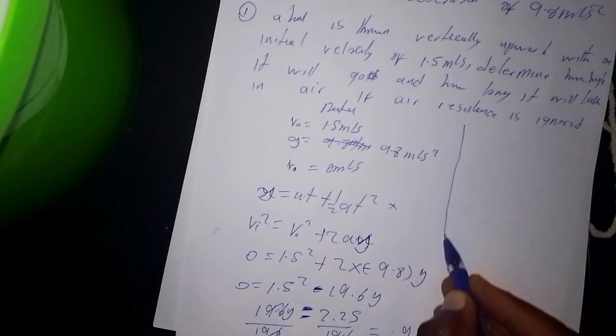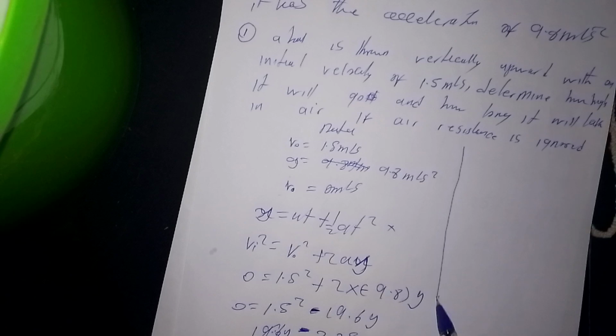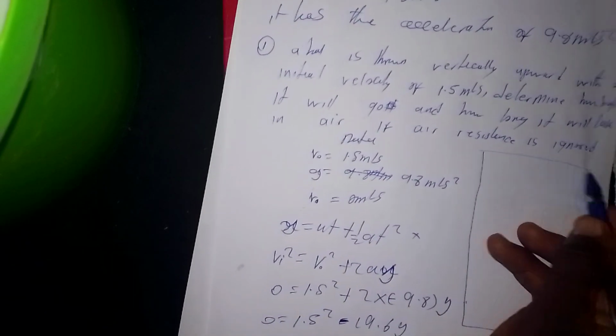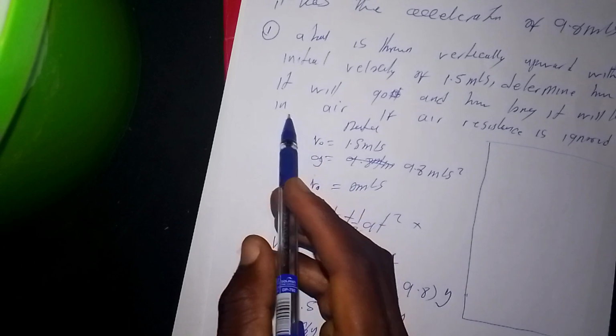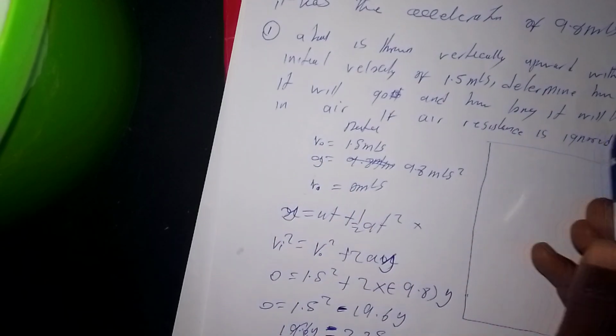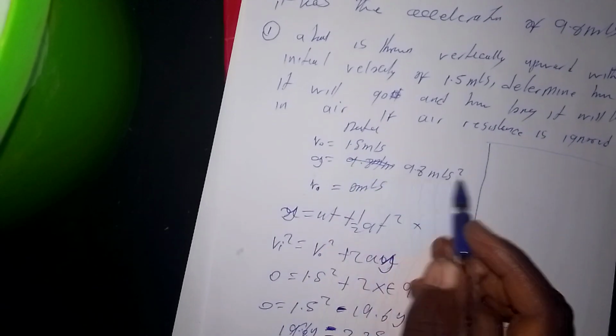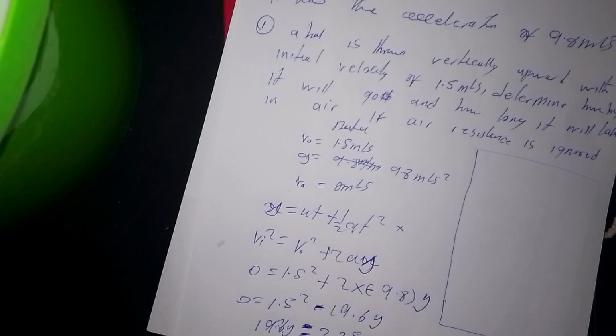Then I'll just answer the last one here. The last one is asking how long it will take in air if air resistance is ignored.